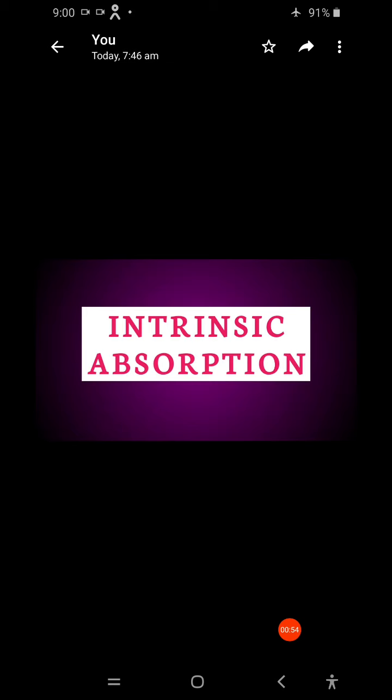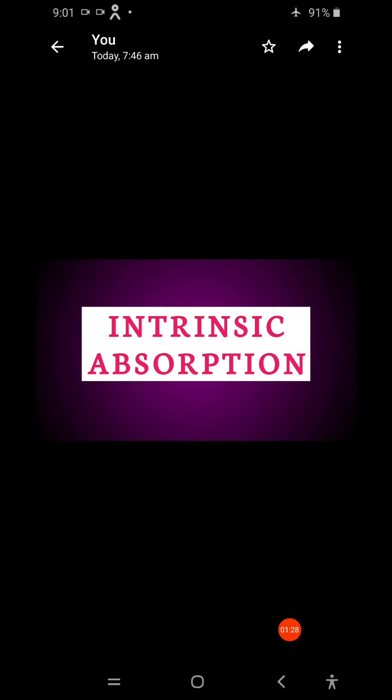Once again, absorption is a major cause of signal loss in an optical fiber. It is defined as the portion of attenuation resulting from the conversion of optical power into another energy form, such as heat, bonds, and electromagnetic field. That is called absorption here.